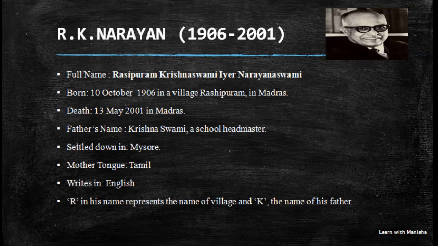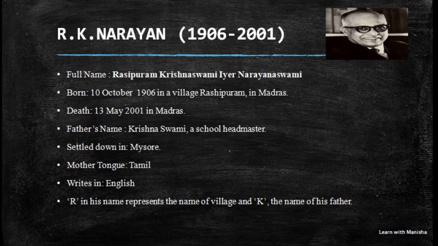And the second point is he was born on 10th October 1906 in a village Rasipuram, that is in Madras, and he died on 13th May 2001 in Madras. As you know, we all have to remember the lifespan of all the major writers. So please do remember the lifespan of R.K. Narayan too. And his father's name is Krishna Swami and his father was a school headmaster. Next point, he settled down in Mysore, and his mother tongue is Tamil and he writes in English.